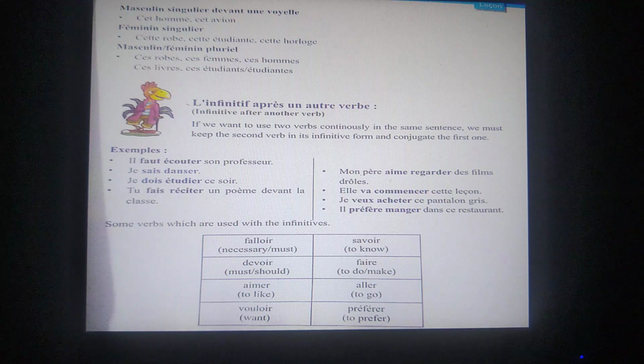Some verbs which are used with the infinitives. These are the verbs which we have used in the above sentences before the infinitive verb.